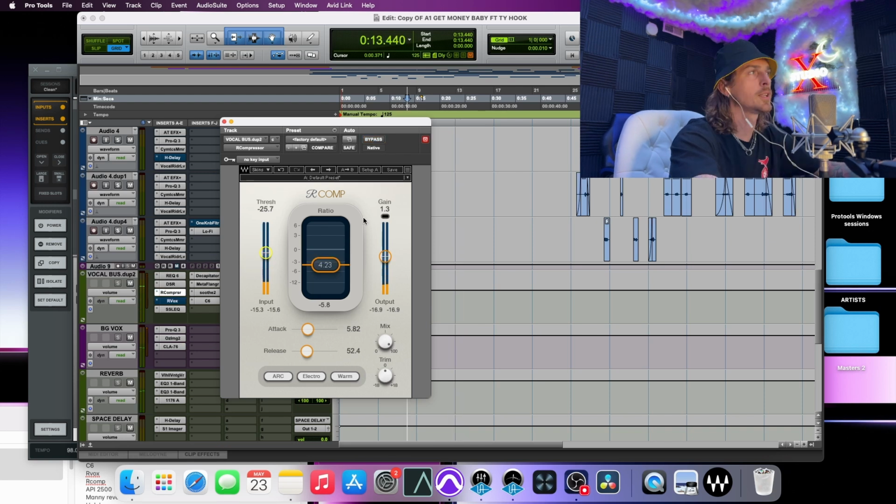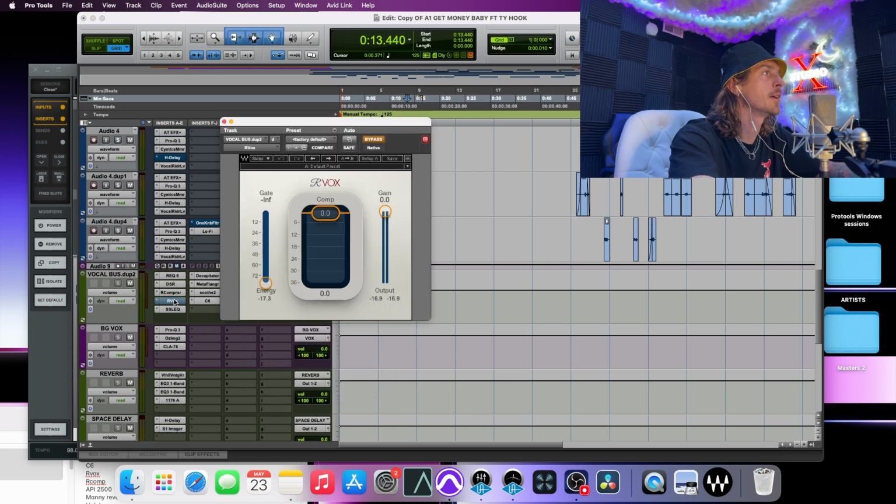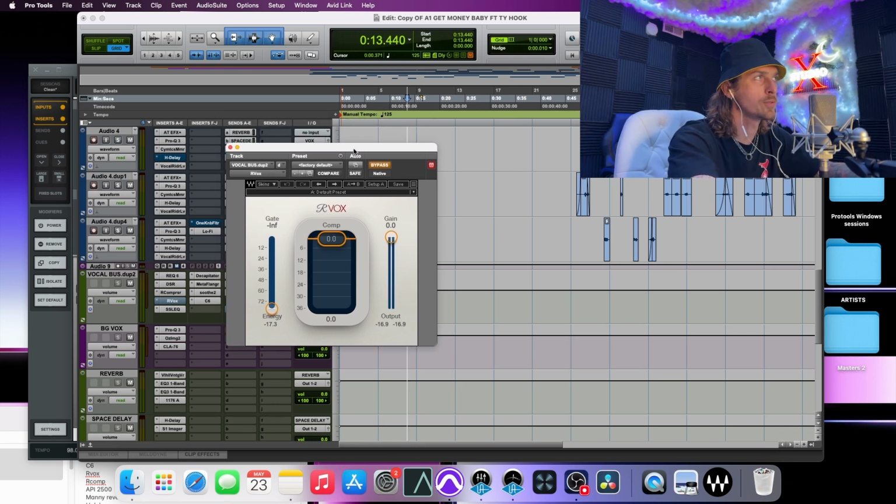See the life that really brings to it? I absolutely love it. But then after that, a lot of times I'll run them in this order. The RVox. And a lot of times if I want to just kind of pull the vocal to the front just a little bit, this will do the trick for me.